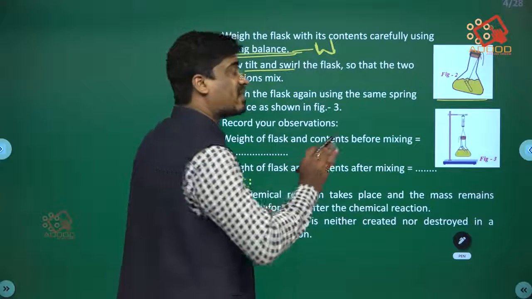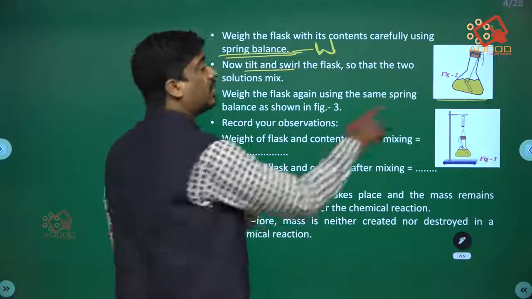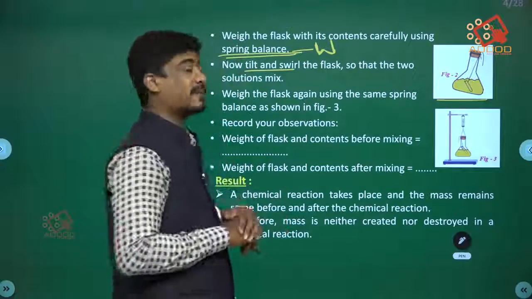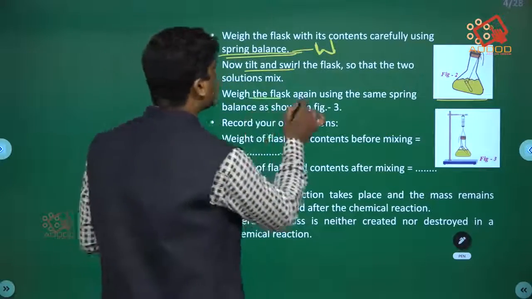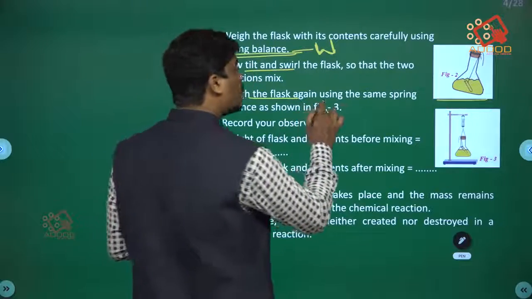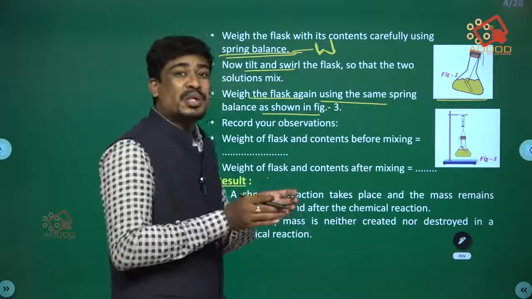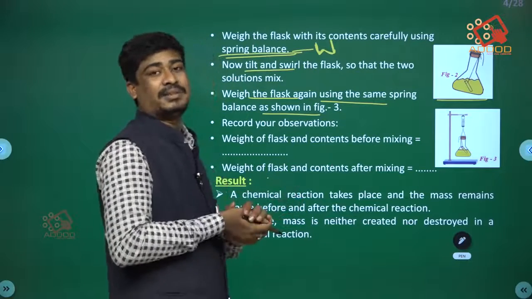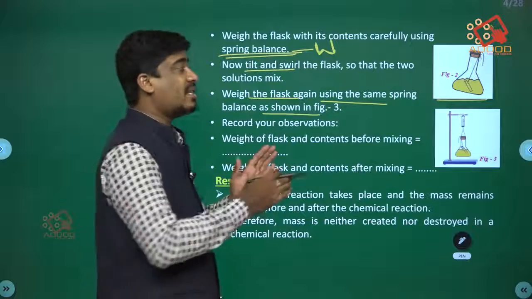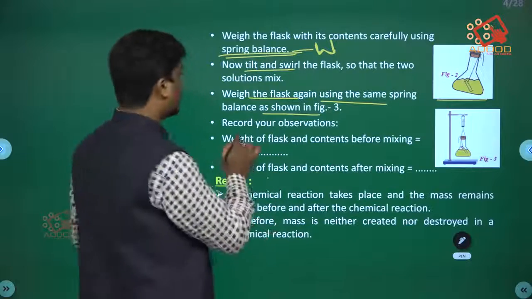The two solutions will be mixed. Weigh the flask again using the spring balance after the two solutions have reacted.